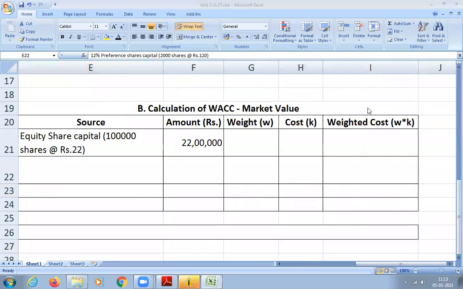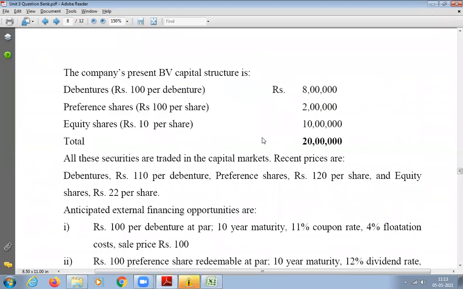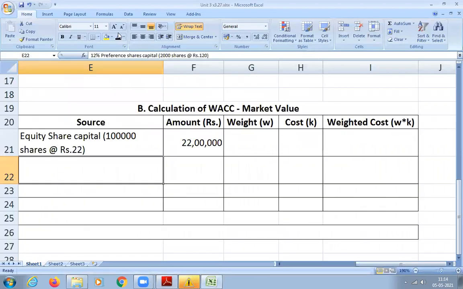So now tell me preference share. What is the current market price for preference share you're going to take? How many preference shares do we have? Number of preference shares is 2000. 2000 into how much you're going to multiply? Here it is given clearly, preference share 120 per share. So it is 2000 shares into 120. Sir, could you go a bit slow, because writing is becoming a problem if you go so fast. Okay.